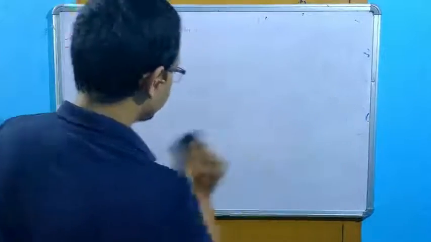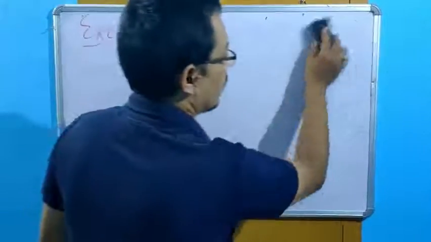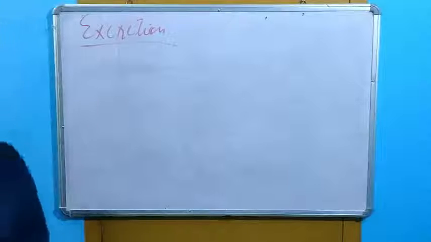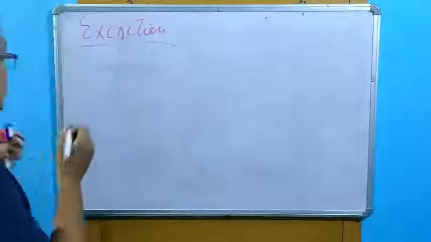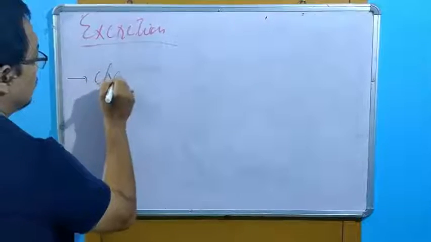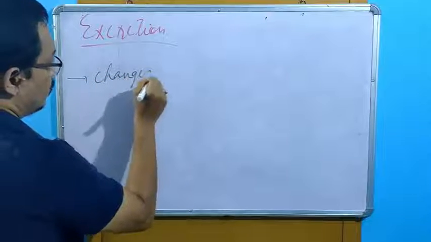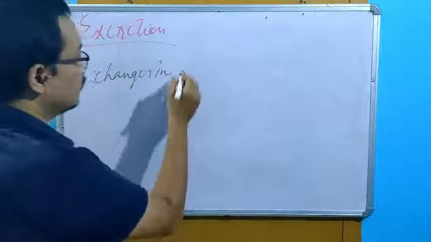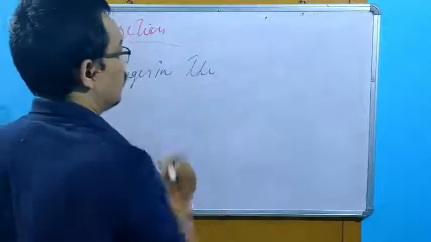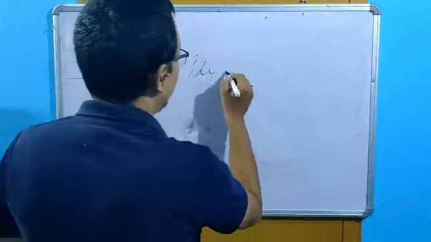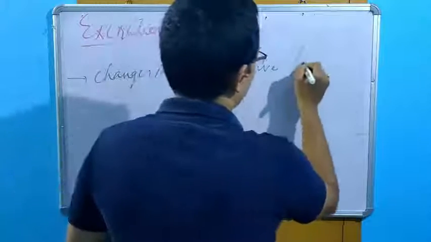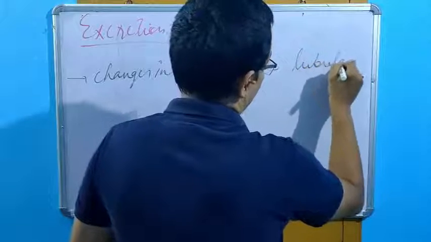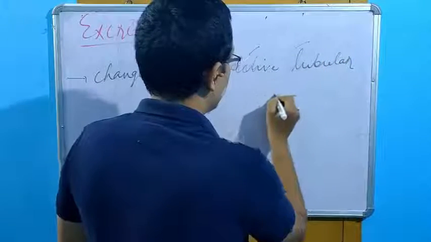Second point, changes in the active secretion, tubular secretion.